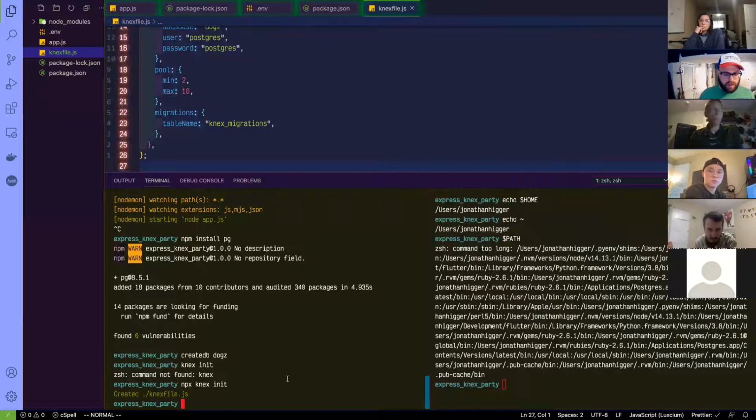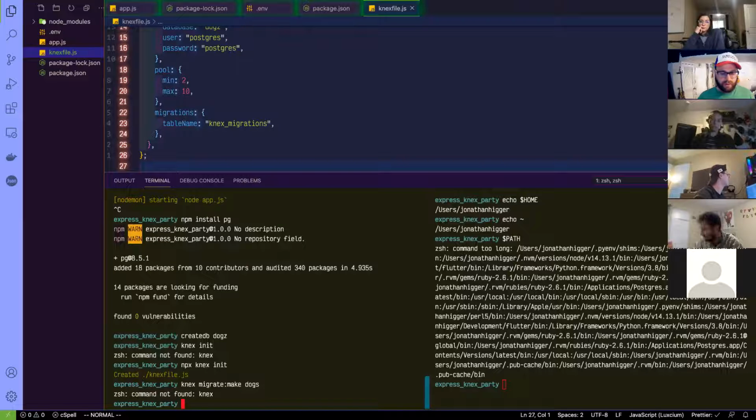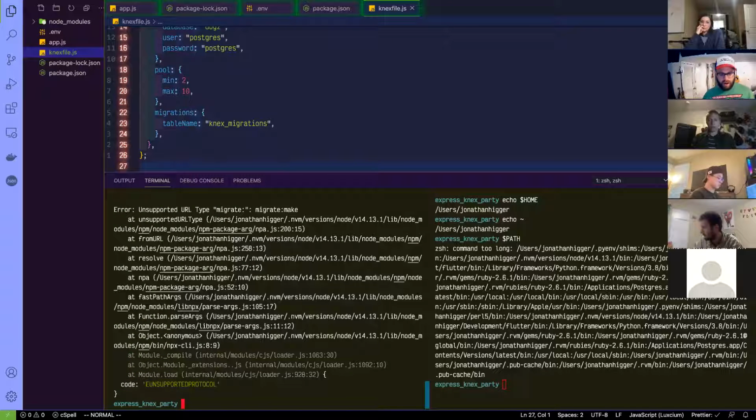So we're going to try this Knex migrate thing. It says migrate make, and I'm guessing that this makes a migration, and I'm just going to call it dogs. Oh, whoops. Ah, I'm trash. Whatever. npx migrate make dogs. Uh-oh!